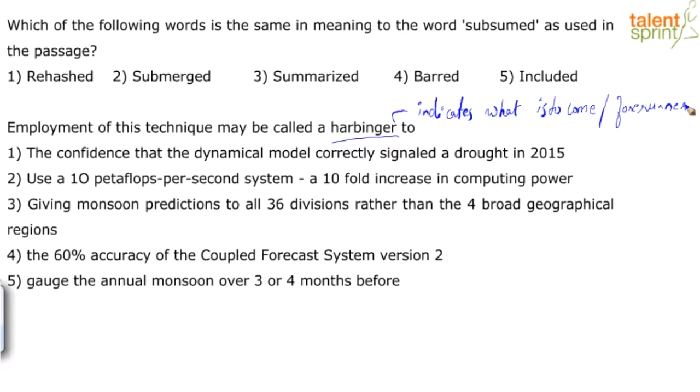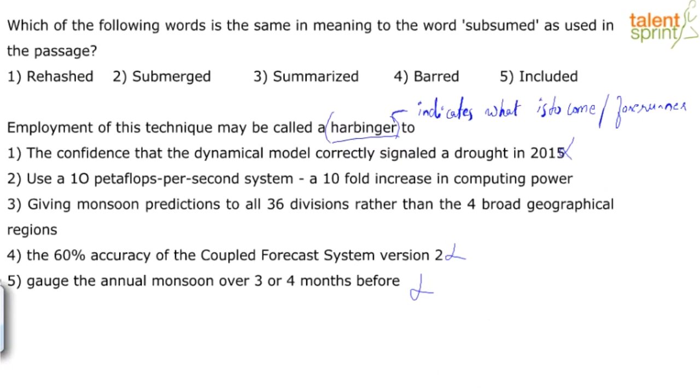What are the options? The confidence that the dynamical model correctly signaled a drought in 2015. Use a 10 petaflops per second system, a 10-fold increase in computing power, giving monsoon predictions to all 36 divisions rather than the 4 broad geographical regions. The 60% accuracy of the coupled forecast system version 2. Gauge the annual monsoon over 3 or 4 months before. Now, because this word harbinger is there, which means they are talking about what is to come in the future, I can safely eliminate option 1. They are not referring to something in the past. Right? I can safely eliminate option 4. I can safely eliminate option 5.